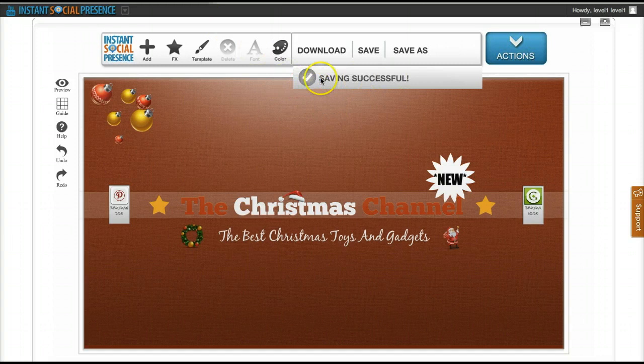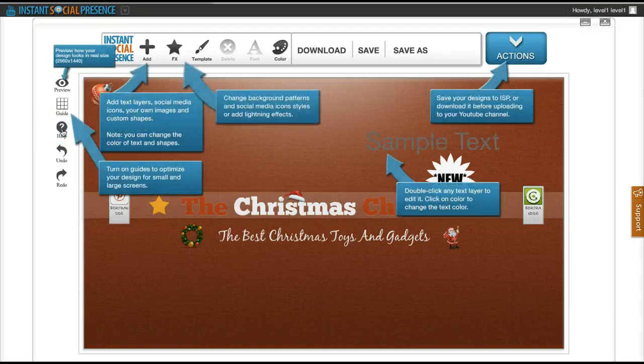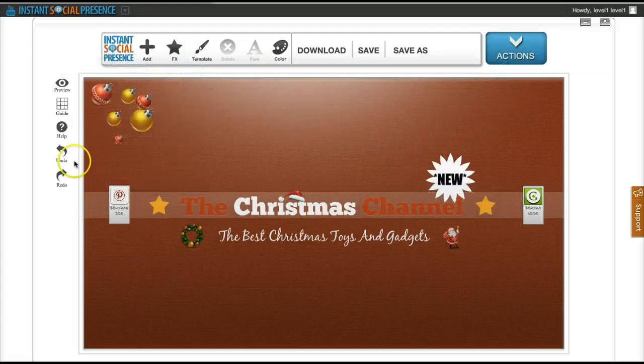And that's it, my design has been saved. Now that it's saved, I know that I can come back anytime and edit it. And I didn't mention it, but there's a help button here. If you're lost at some point, when you click on it, it shows you where you are and what each button does, which is pretty cool.